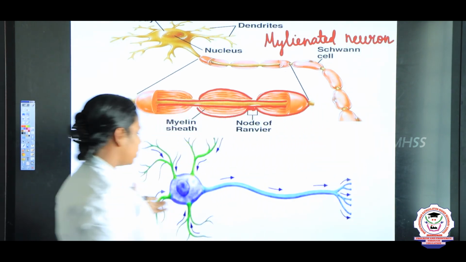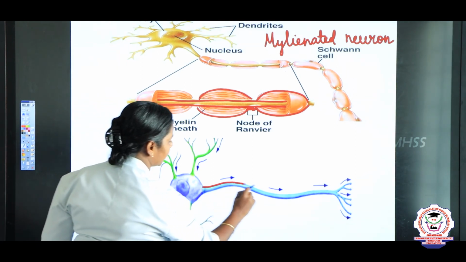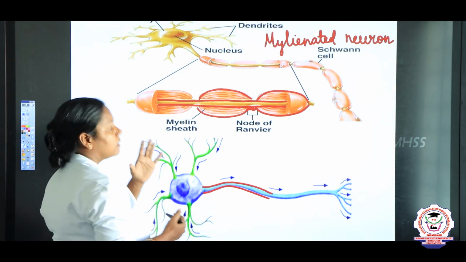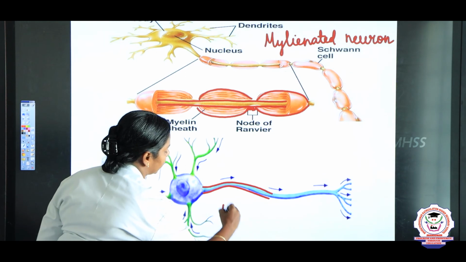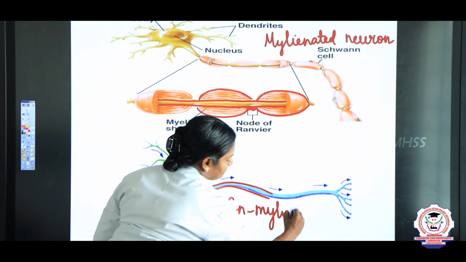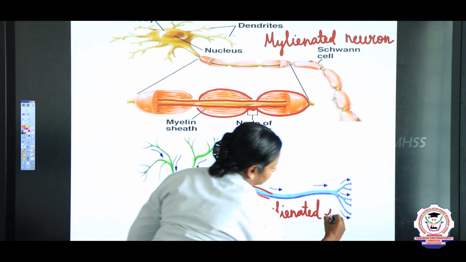And some neurons do not possess the myelin sheath. You just look here, what is present? Only the axon is present, no myelin sheath. Such neurons, we say are unmyelinated or non-myelinated neurons.